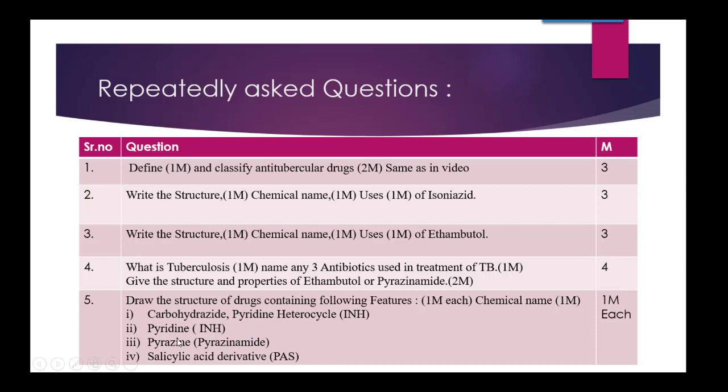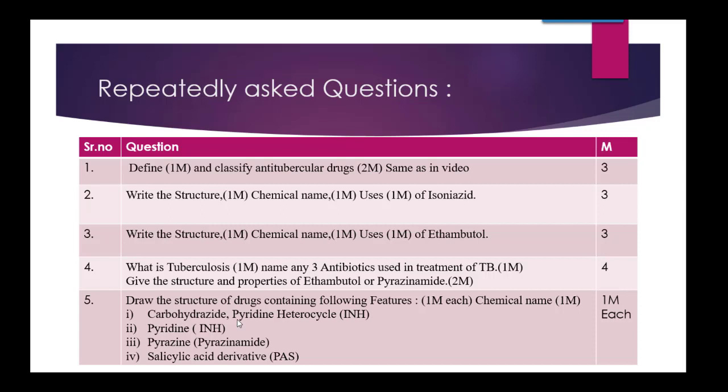The first and second are the same, that is INH only, but in the exam the question is asked in different ways. Sometimes they may ask you to name and draw the structure of any one drug containing a pyridine heterocycle. You have various choices, not only for anti-TB, it can be from another chapter also. But if they specifically ask you to name any one antitubercular drug which contains a pyridine heterocycle, the answer is INH, that is isoniazid.